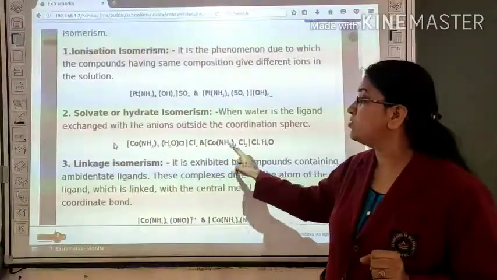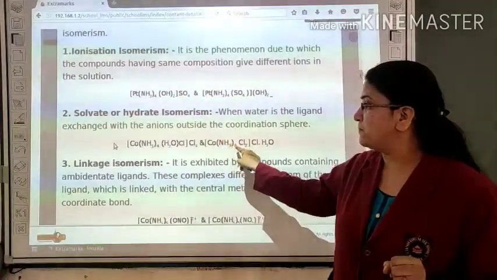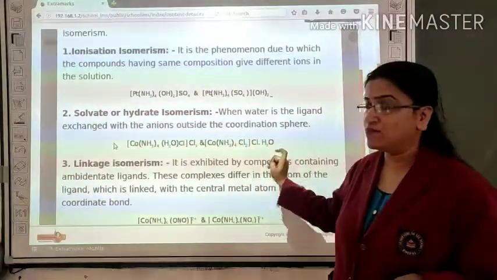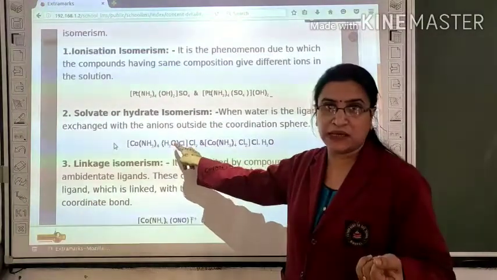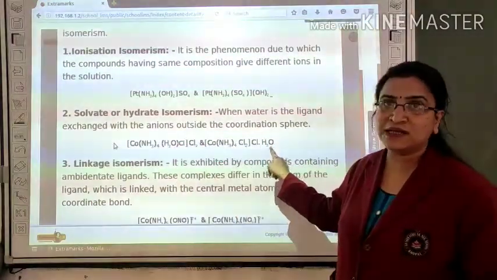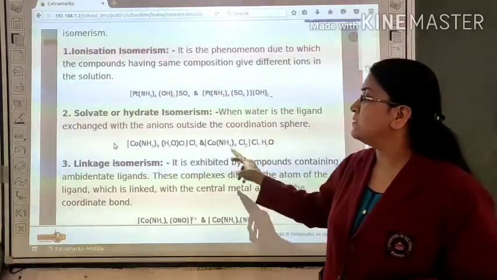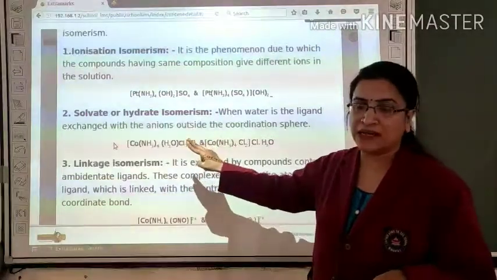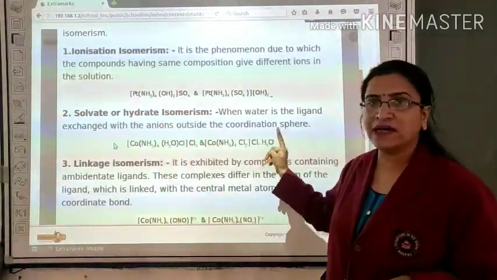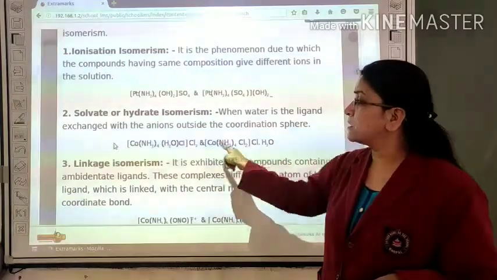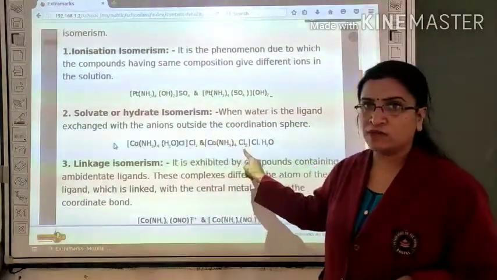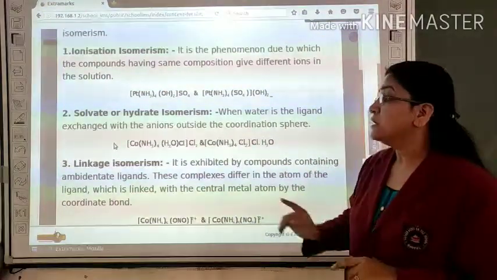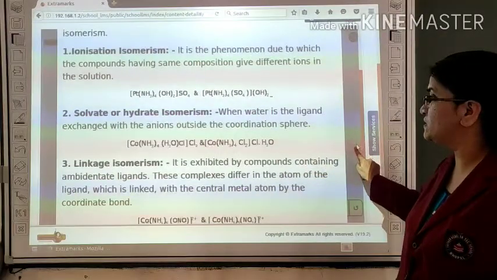But in the second compound, this cobalt is attached with amine and chloride ion. But now, in this compound, water acts as an anion. In the first compound, water acts as a ligand. But in the second compound, it acts as an anion. So here, the exchange of position of water takes place. In the first compound, it acts as a ligand, but in the second compound, it acts as an anion. So both compounds are different due to the position of the water molecule. That's why it is called solvate isomerism. Now, the next one is linkage isomerism.